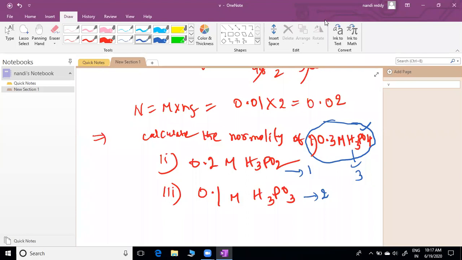The n factors we have given are correct. If you have any doubt, it is already explained in your class notes. Even if you are not understanding, I shared a link which has the n factor for acids. Please look into that.